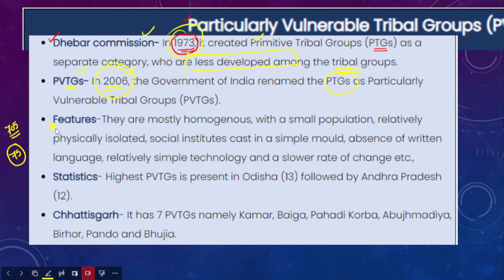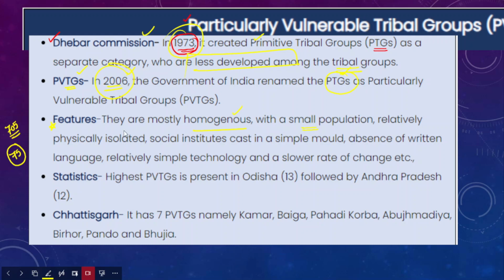So what are those features? They are mostly homogeneous in nature, in the sense that most of the people have similar characteristics and features. The particularly vulnerable tribal groups do not have a large population. Rather, they have a very small population and are located in one particular region.